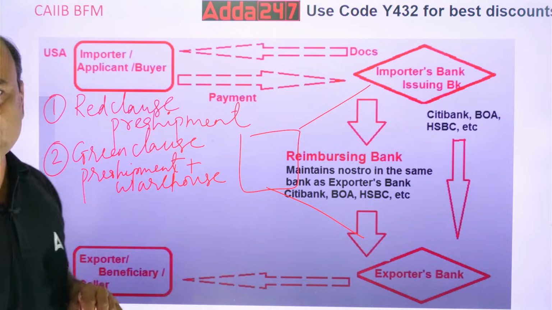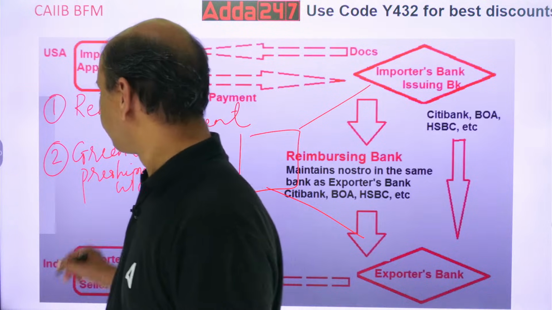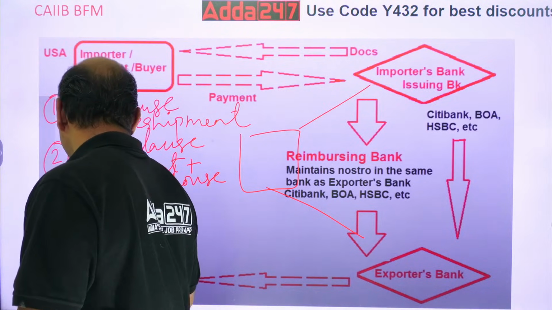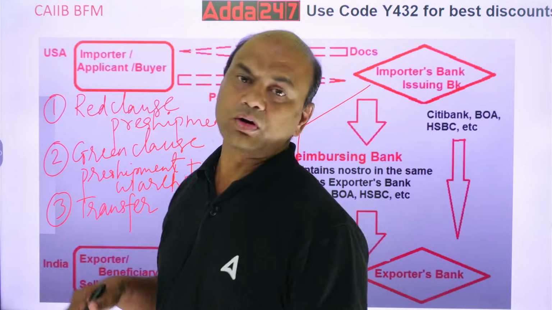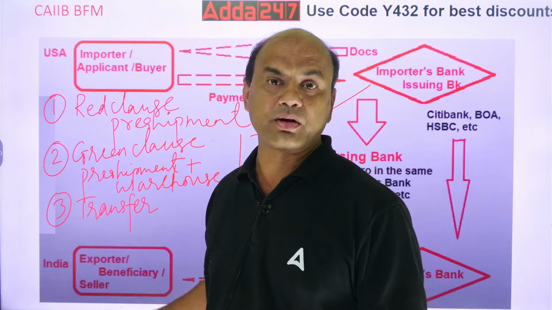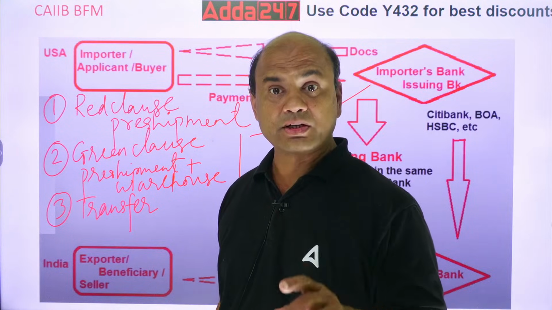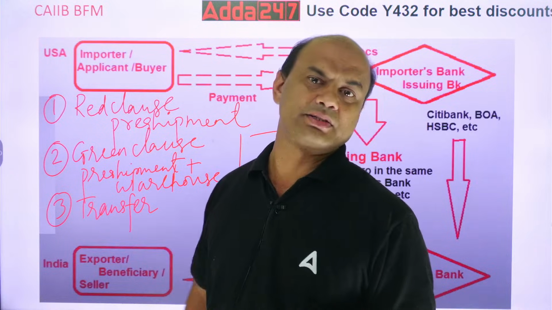And one more question will be there. That will be back-to-back and transfer LCs. Third one is transfer LC. Transfer means what? Whenever your party or your beneficiary exporter is an agent, he or she is not the manufacturer, then you have transfer LC.